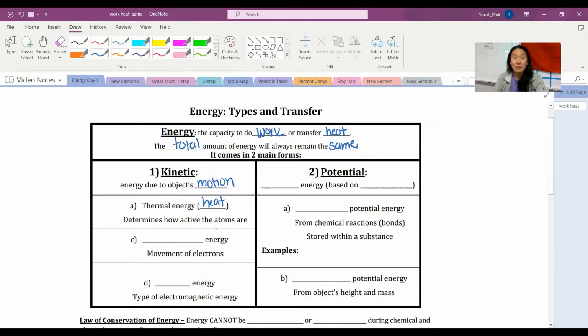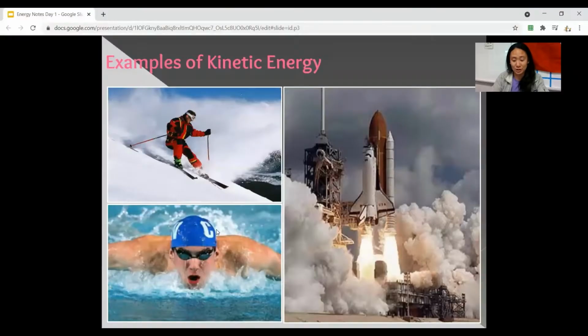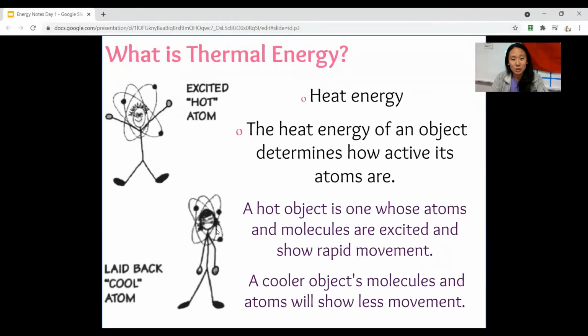So basically, remember, if particles, like compounds and elements, are moving, you know that tells us the temperature, right? So the faster the movement, the hotter the temperature; the slower the movement, the lower the temperature and the lower the energy that we have, right? So it's all about rapid or slow motion.